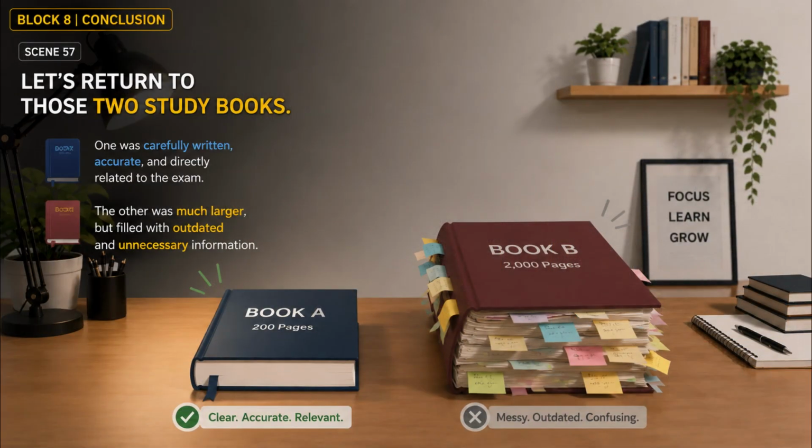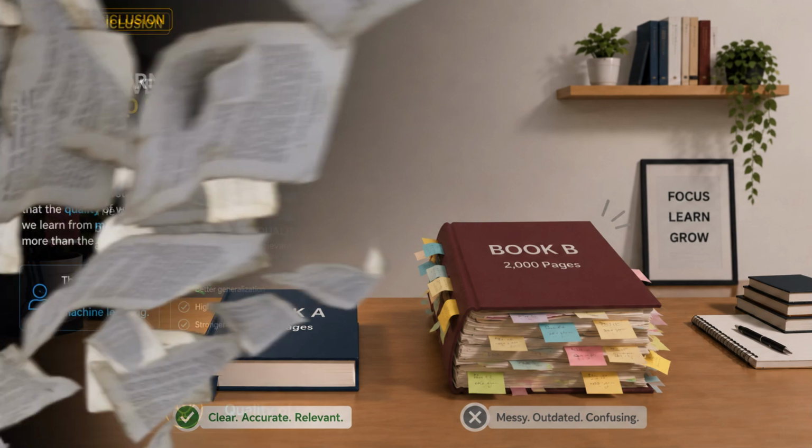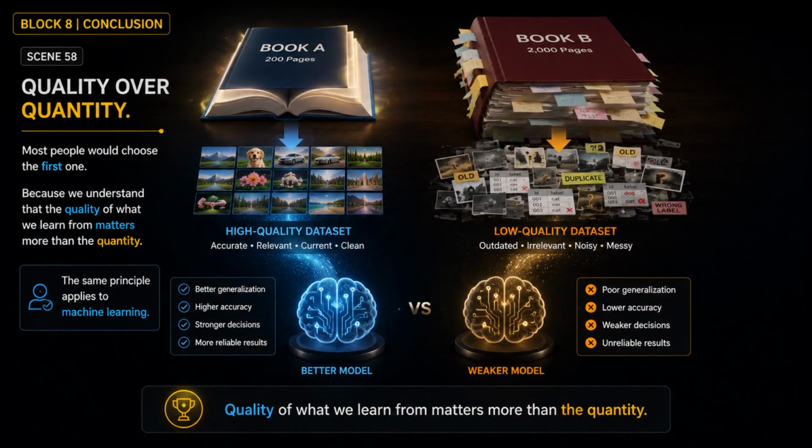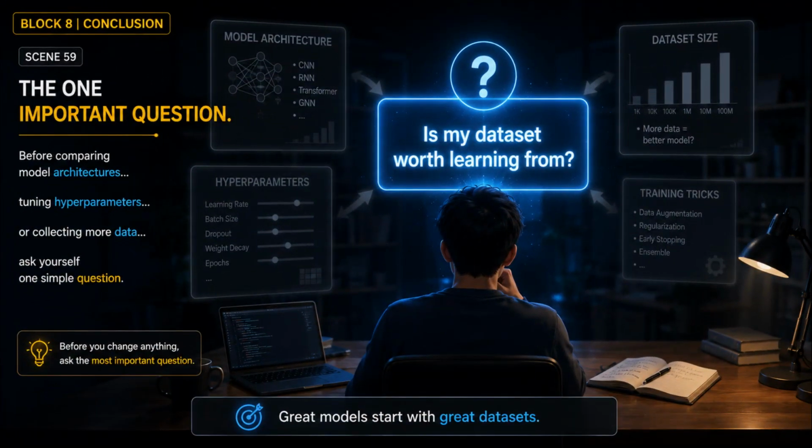Let's return to those 2 study books. One was carefully written, accurate, and directly related to the exam. The other was much larger, but filled with outdated and unnecessary information. Most people would choose the first one, because we understand that the quality of what we learn from matters more than the quantity. The same principle applies to machine learning. Before comparing model architectures, tuning hyperparameters, or collecting more data, ask yourself one simple question: is my dataset worth learning from?